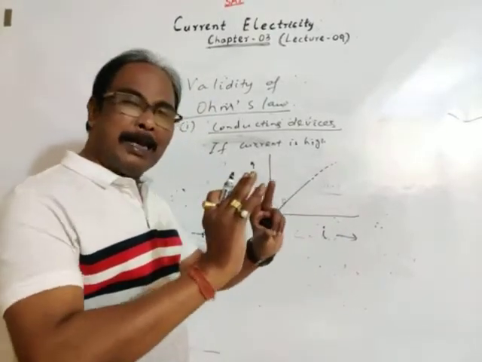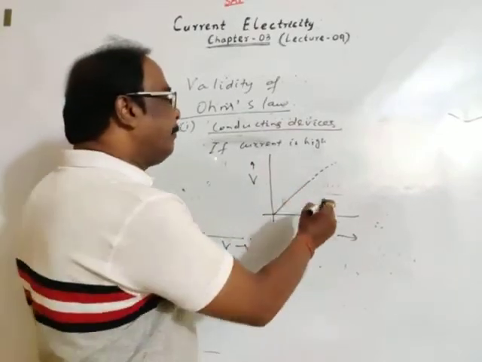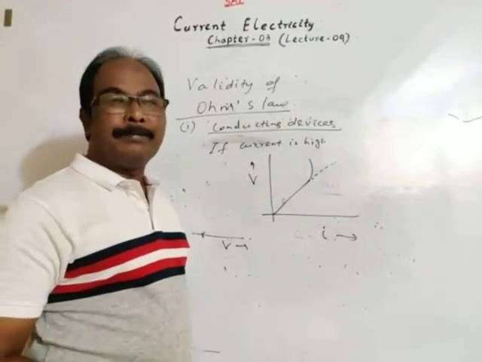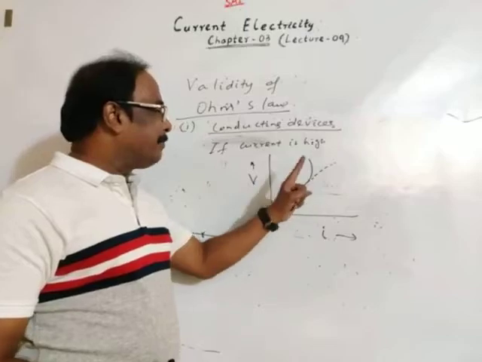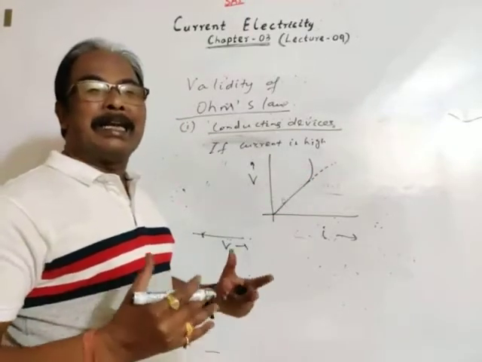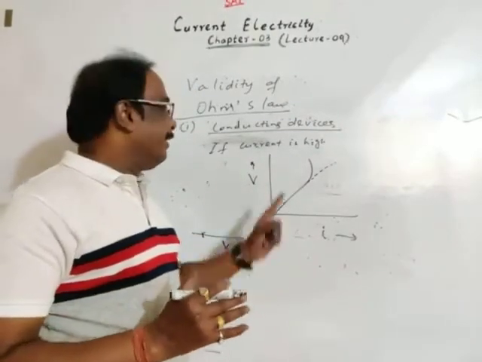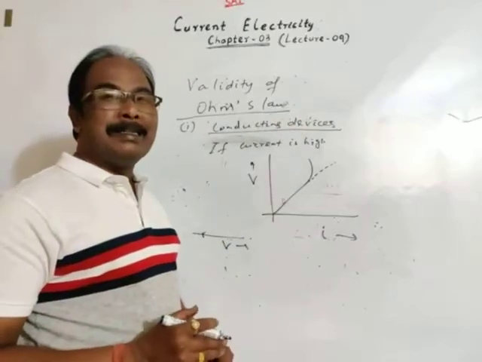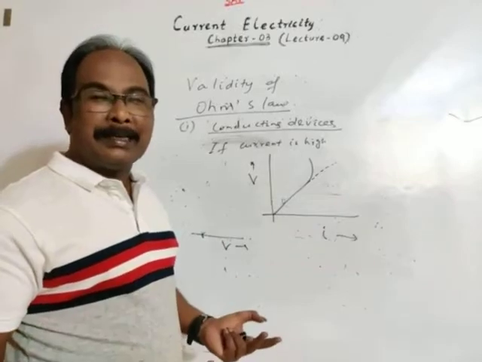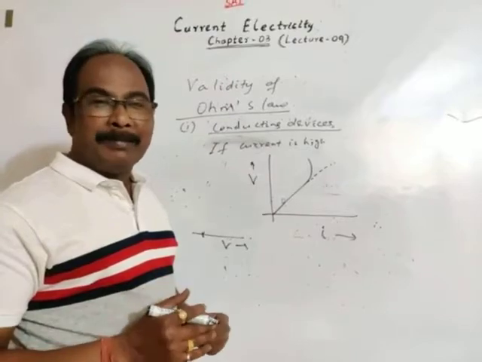But if current is high, this will no longer be a straight line, but it will be a curve. So the conducting device is now not linear or ohmic. For high current, conducting devices do not obey Ohm's law beyond a certain current. There is some limit of current depending upon the nature of the material.